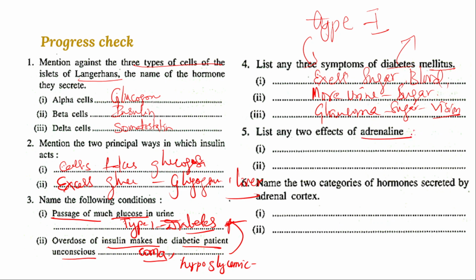Adrenaline, you already know that adrenaline releases hormones that will give energy to get back from the threat condition. So, two effects: it will increase the heart rate, right?